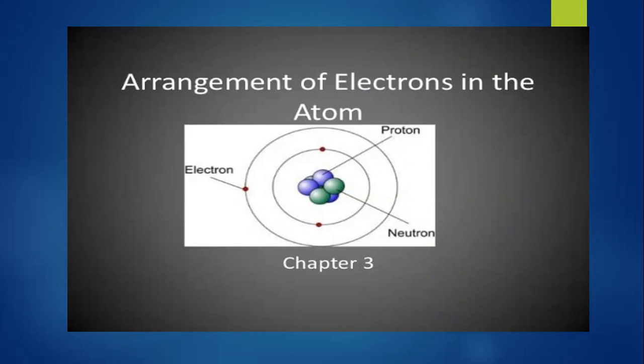As we already know, protons and neutrons are present in the nucleus in the center of the atom, and electrons that carry the negative charge are revolving around the nucleus in specific shells. The shells are also known as energy shells.